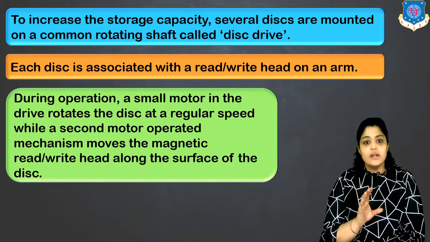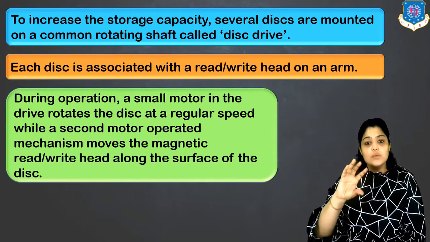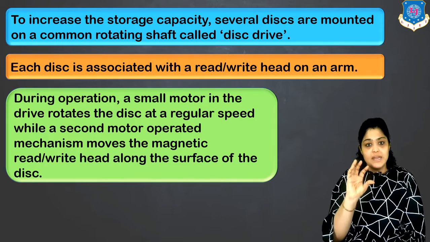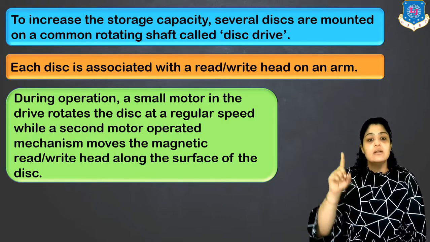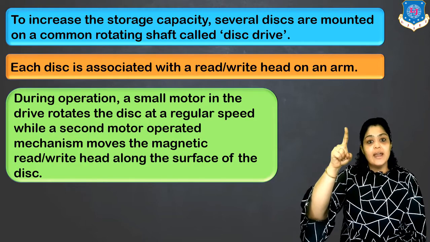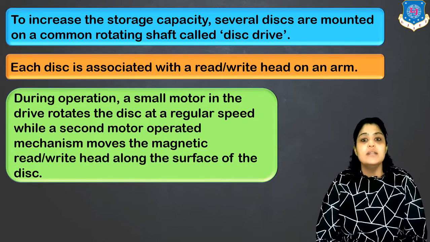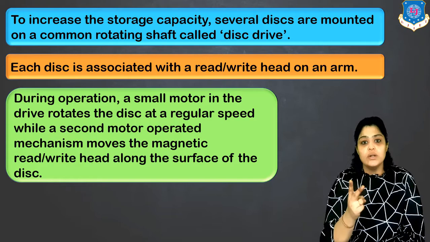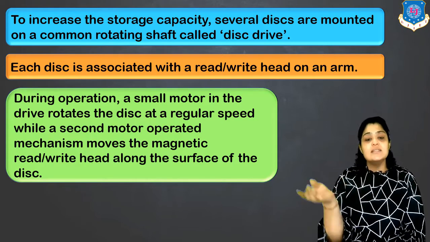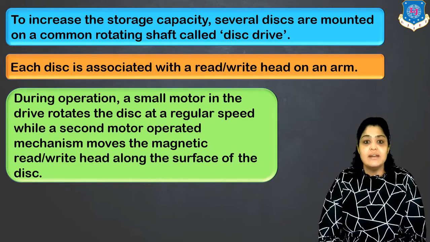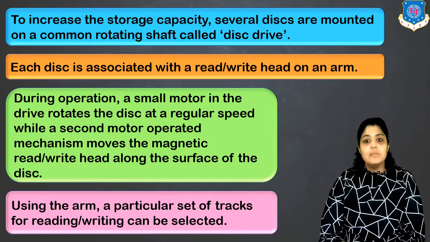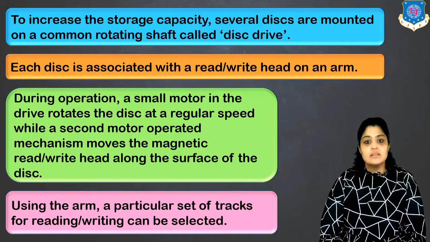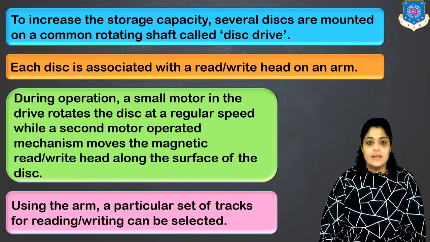During the operation, a small motor rotates the disk at a regular speed, and one more motor operates the magnetic read-write head so that it can store the data on the moving disk. So there are two motors, one rotates the disk and the other operates the read-write head. Using the arm, a particular set of tracks for reading and writing can be selected.